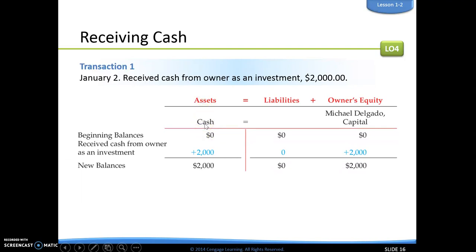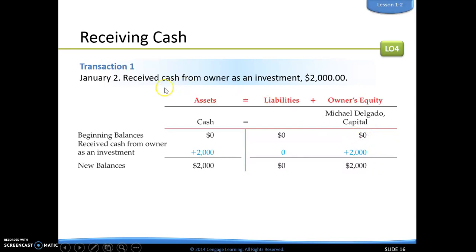Cash is an asset because cash is something that we own. And then owner's equity, remember we said that the account that we have for owner's equity is called capital. So remember Michael Delgado is our owner of Delgado Web Services, and so we have his capital account here. At the beginning of the month, everything is at a zero balance.